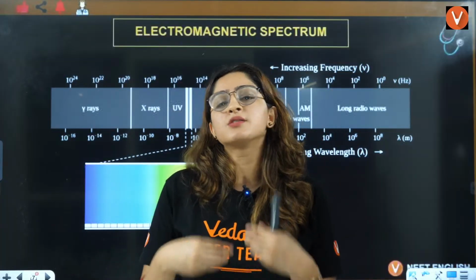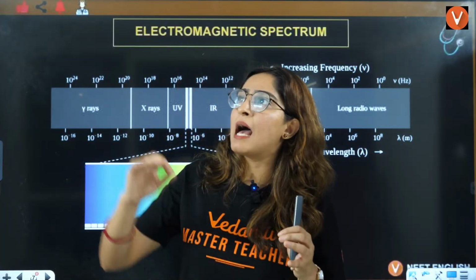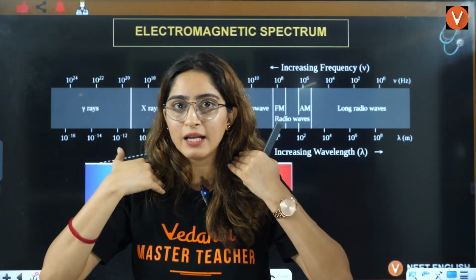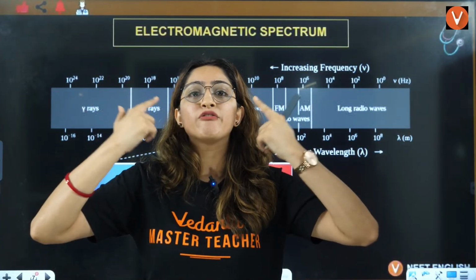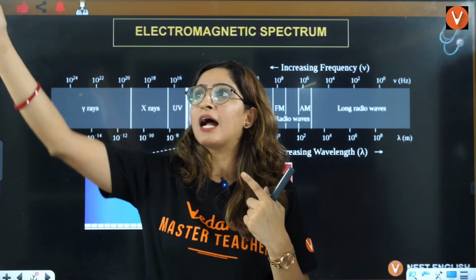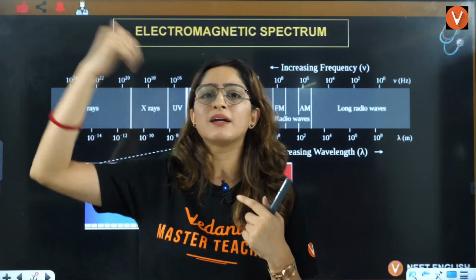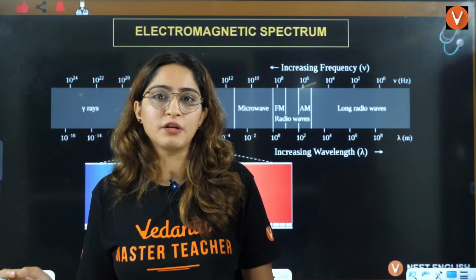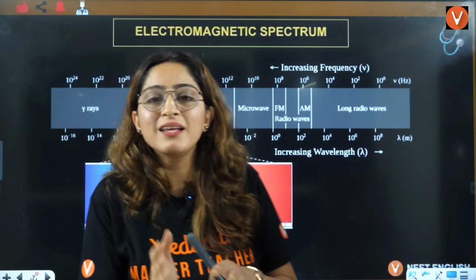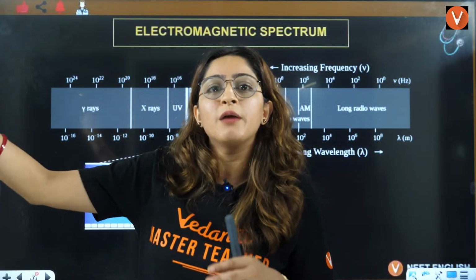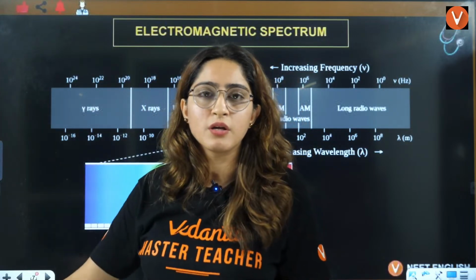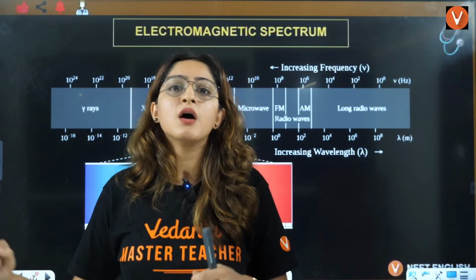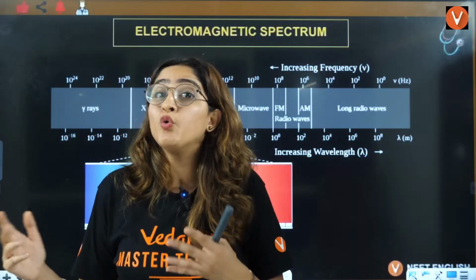Some radiations you are able to see. For example, this light that is focusing on me, this light coming on my face, you are able to see that, okay, this tube light is coming out, right? Why? Because this is lying in the visible region. It doesn't mean that this light is not emitting more radiation. It is emitting some radiations in the IR region, some radiations in the UV region, right?